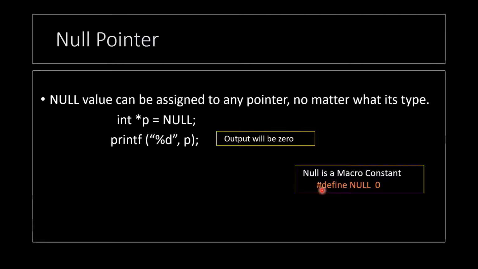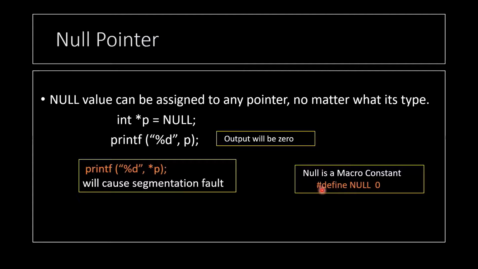That is why whenever we declare a pointer null and we try to print it, it will give us an output 0. Now if we try to print star of p, it will give a segmentation fault because it is a macro constant. So its address is not a valid address to fetch. That is why it will give you a segmentation fault.